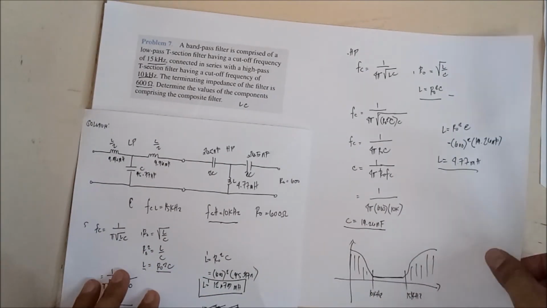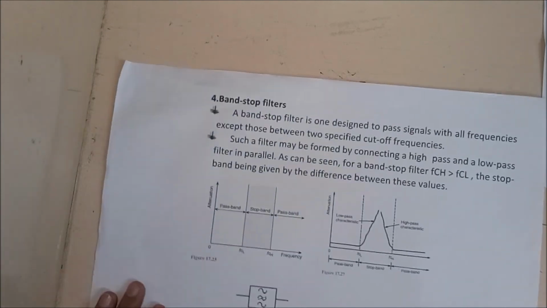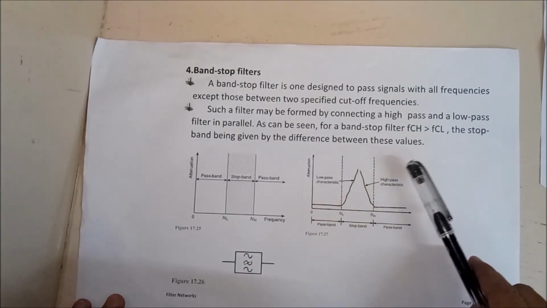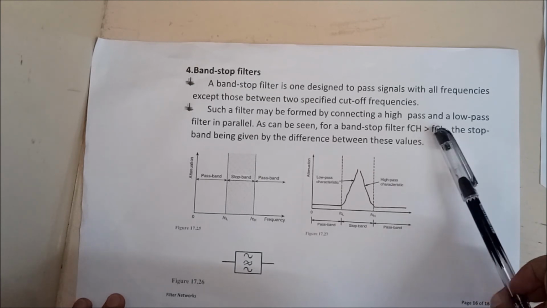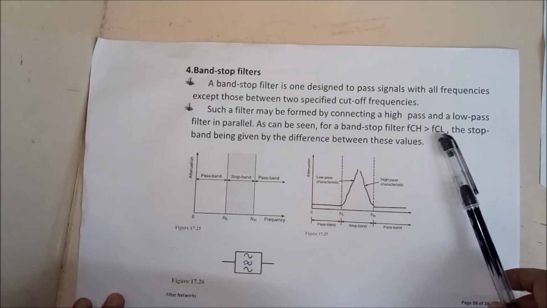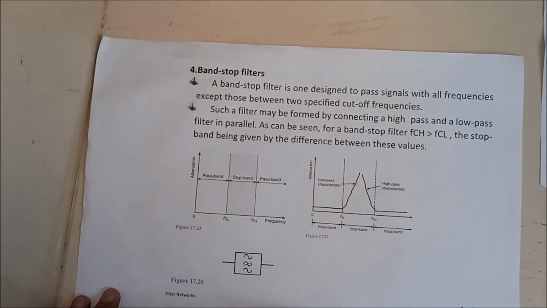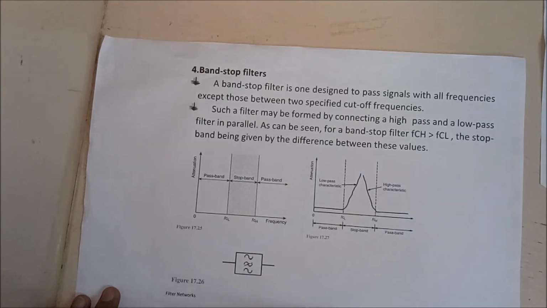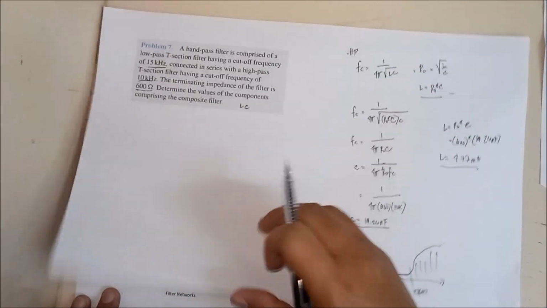Now, for the last type of filter, we have the band stop filters. So, a band stop filter is one designed to pass signals with all the frequencies except those between the two specified cutoff frequency. So, parang ano lang siya, baliktad siya kanina. Kung si band pass, ganito siya.